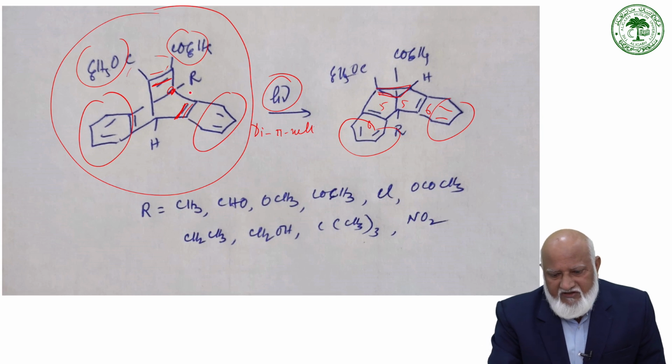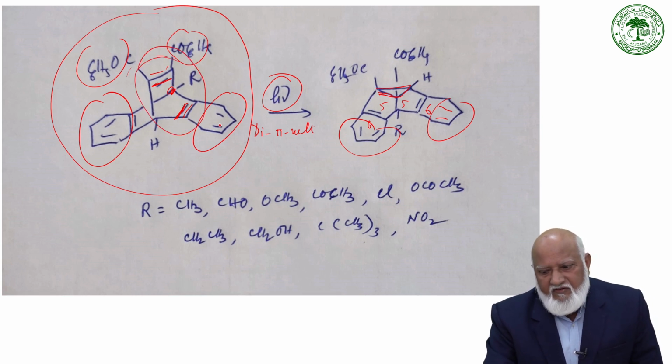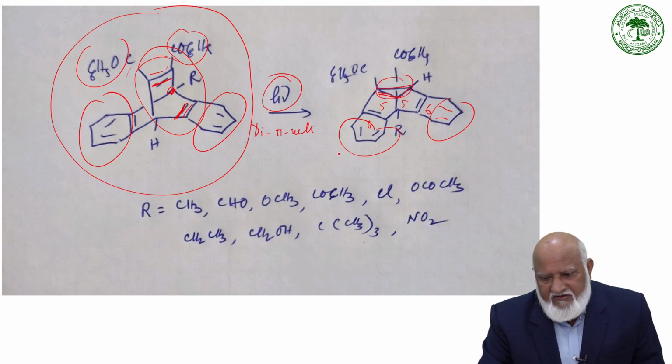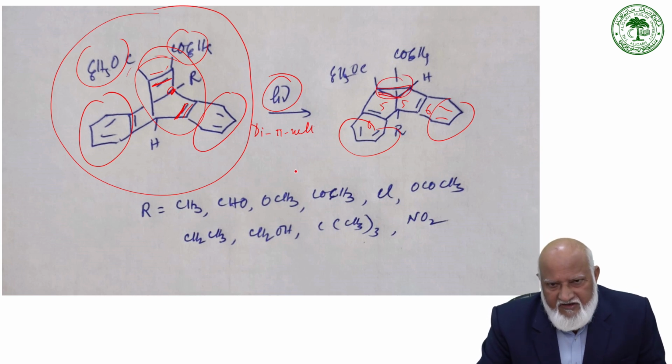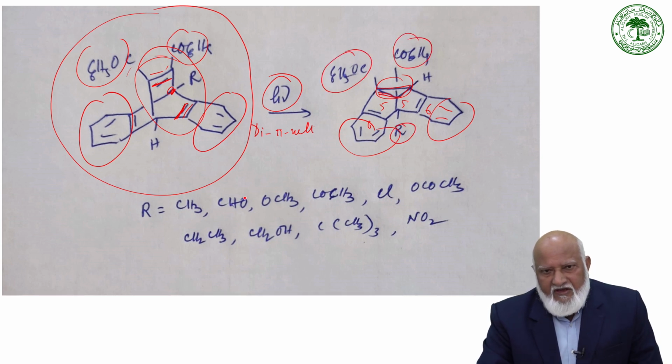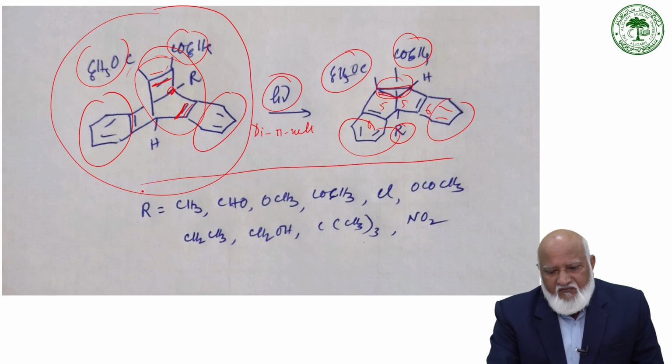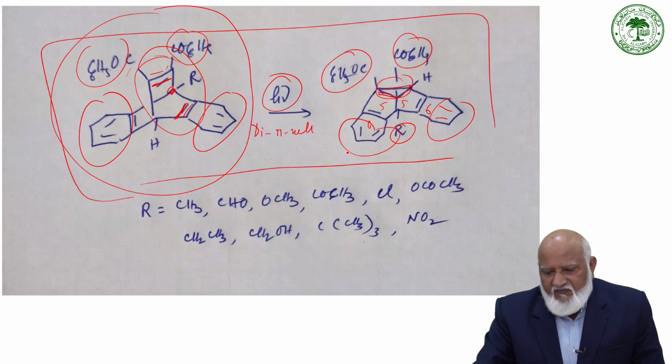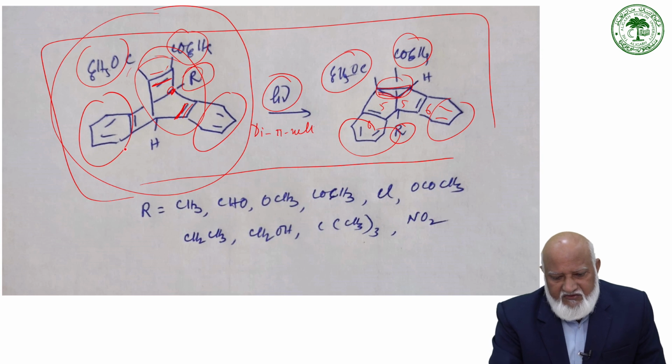Only the rearrangement is taking place involving these two double bonds, generating a three-membered ring, which is also called the di-pi-methane rearrangement. And we have two benzoyl groups intact as substituents. This photoreaction is first of all studied with different substituents.